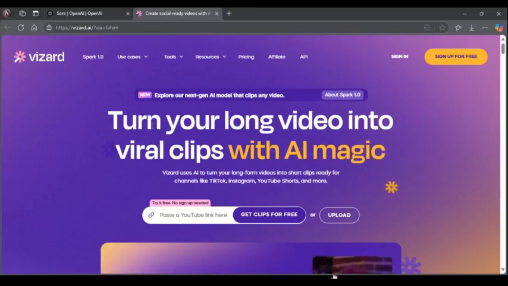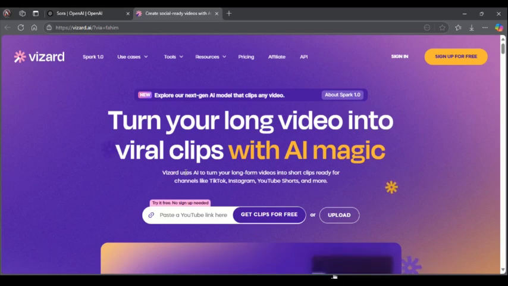With the help of this AI, you can also generate videos with just a single click. Yeah. So what's Vizard? Vizard is your new best friend. It takes those long videos and transforms them into short and snappy clip videos. So with the help of this AI website, you can simply turn your long videos into a viral clip with just a single AI magic.